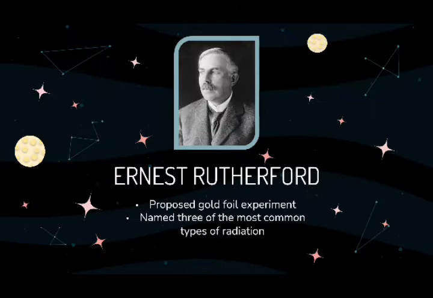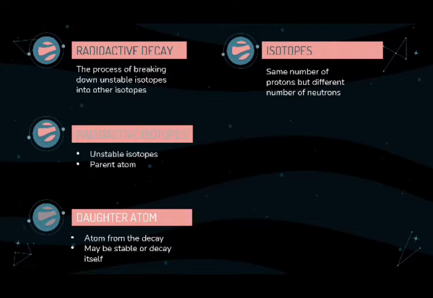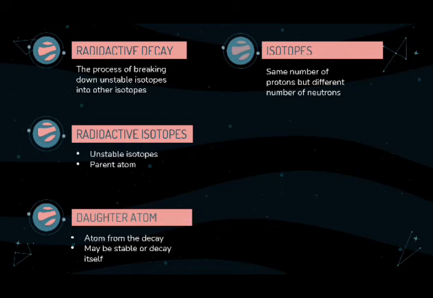And the next important person is Ernest Rutherford. Ernest Rutherford proposed the gold foil experiment, and he also named three of the most common types of radiation. What is radioactive decay? Radioactive decay is the process of breaking down unstable isotopes into other isotopes.